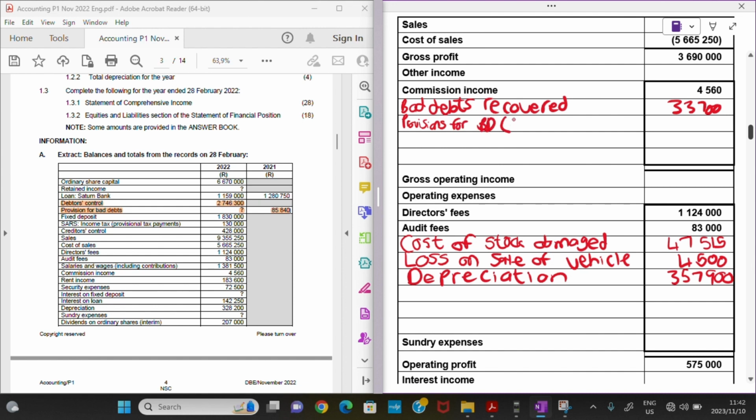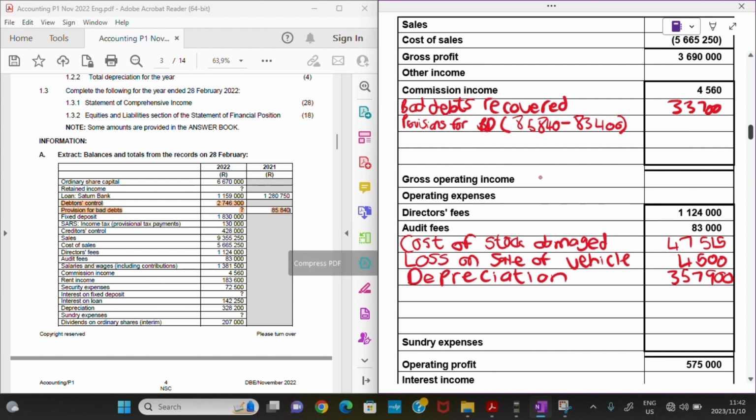So it's actually 85,840, and we are going to remove that 83,400, right? Yeah. So if the tables were turned now, and I had an amount of 83,400 at the beginning of the year, and then at the end of the year I had an amount of 85,840, that would now be an expense.